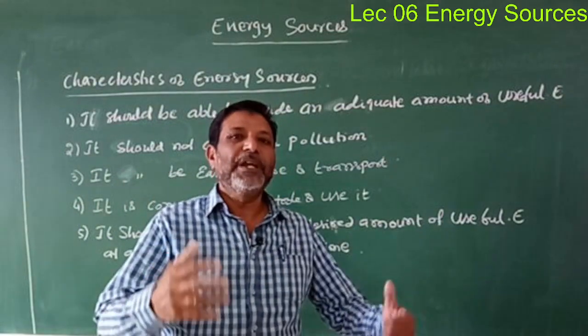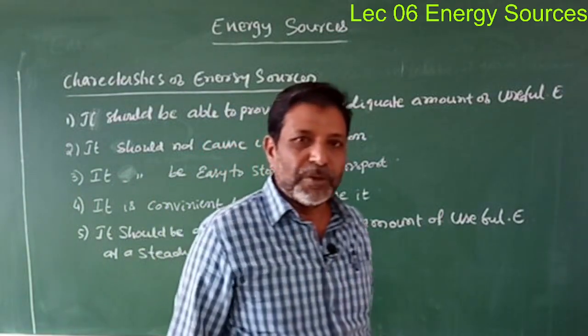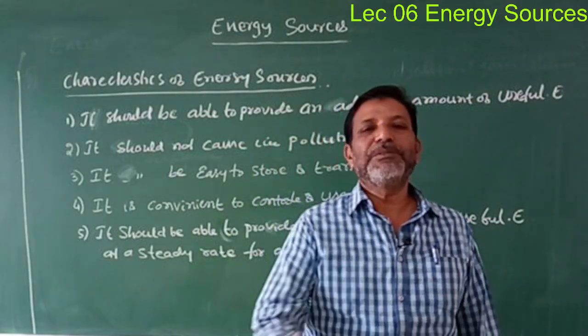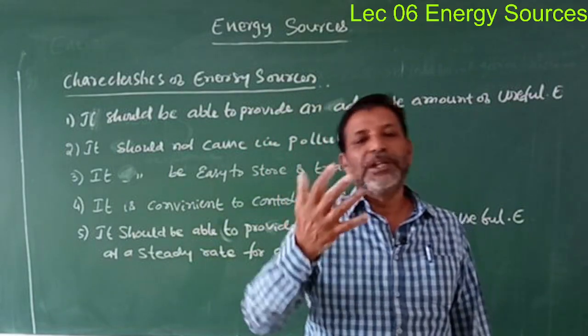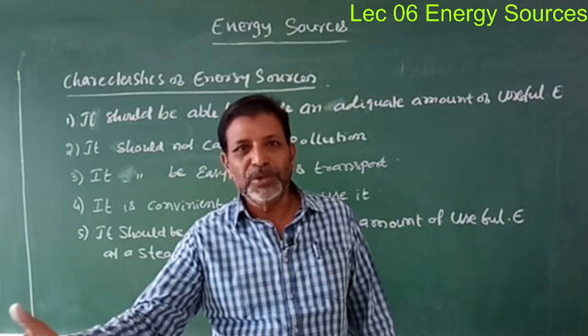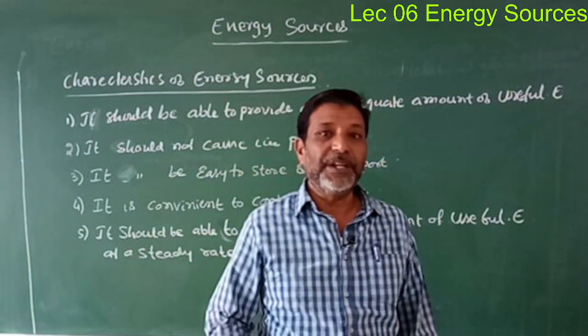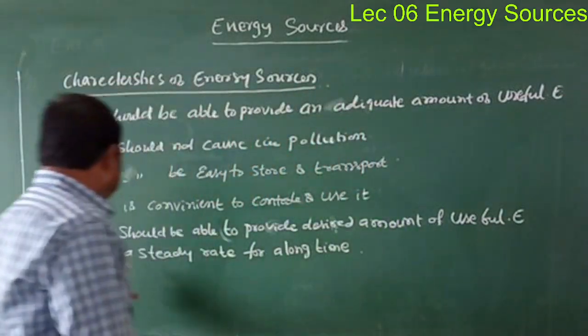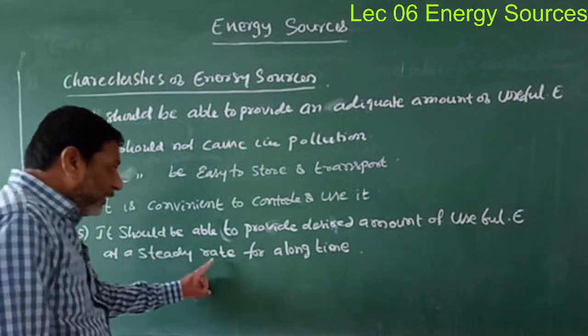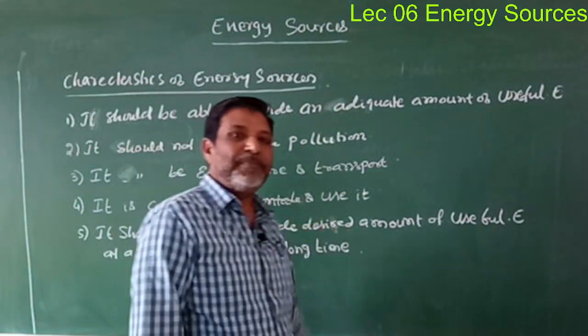It should not be what it is, if it is not uniform, then sometimes it produces 100 joules, sometimes it produces 1 joule, then it is useless, isn't it? Therefore, that is what it means. It should be a steady rate and that for a long time, isn't it?